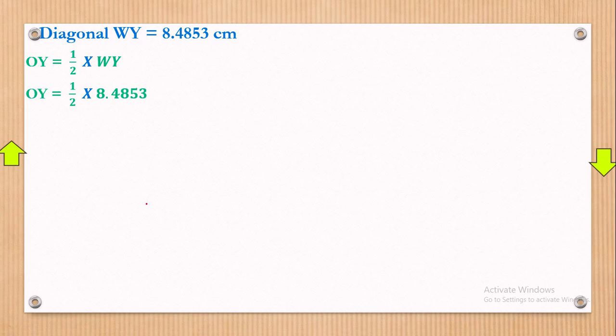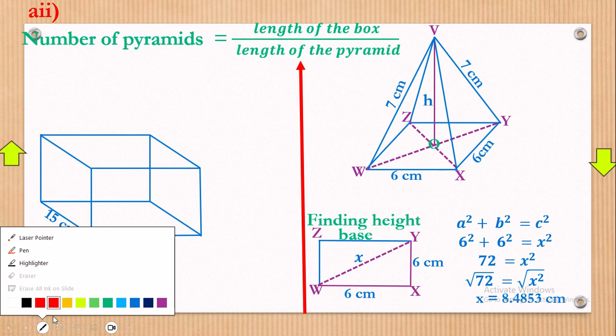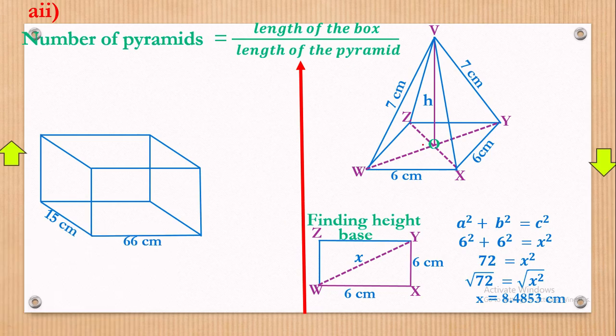It is midway. So when we multiply there, you'll have OY equal to 4.247 centimeters. Please, I want to remind you why I multiply with the half. If WY from here up to here is 10 centimeters, I'll give you an example, it means that we shall have 5 here, and even here we shall have 5.